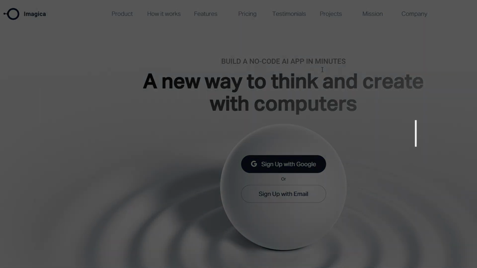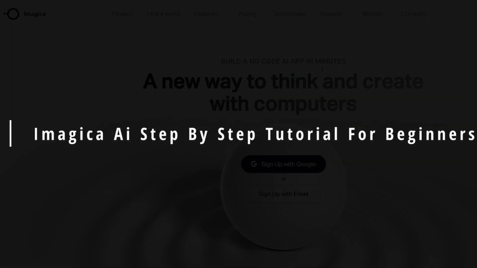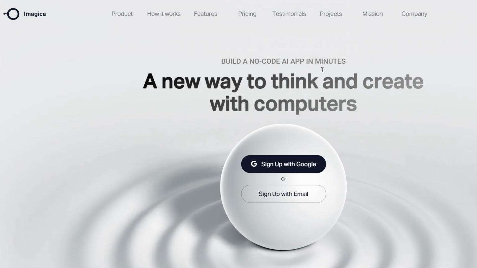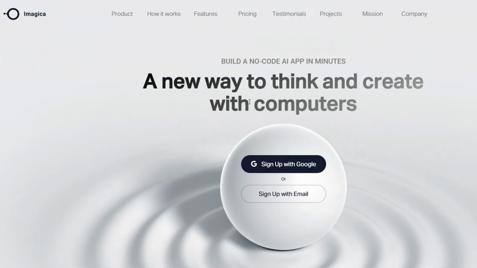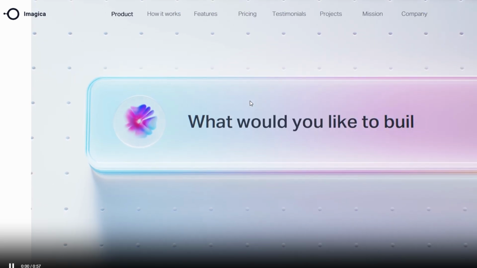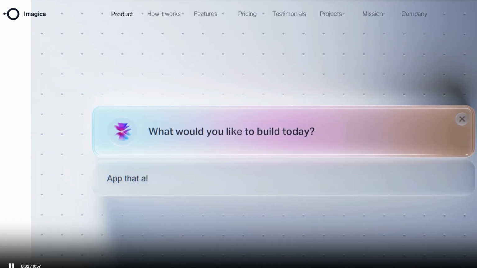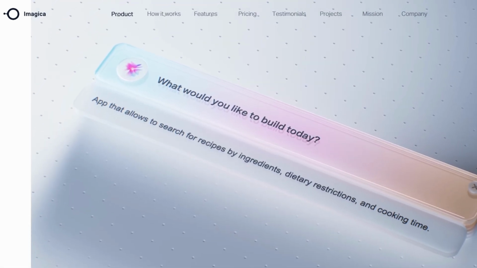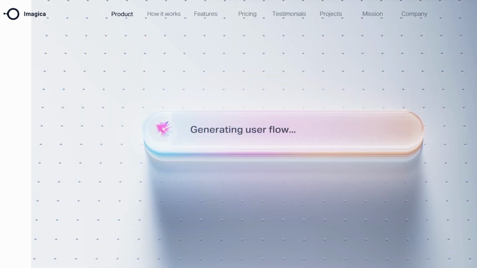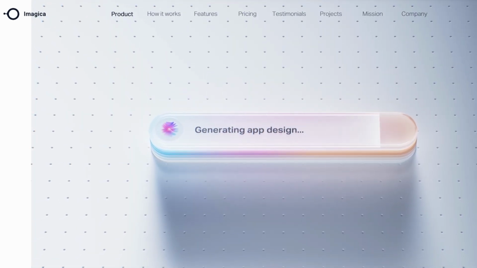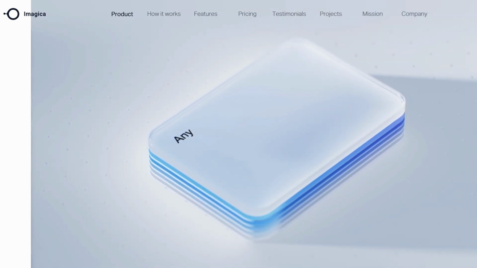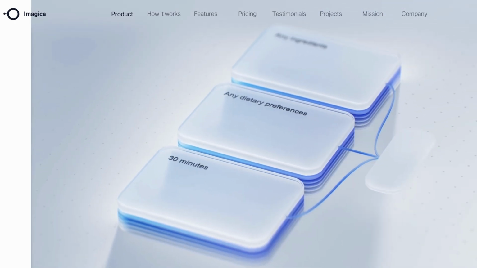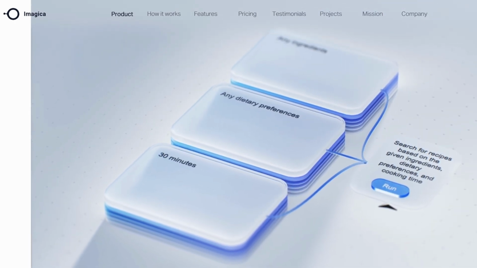In this guide, I'm going to show you how to create your very own AI application without coding. That's right, zero coding knowledge needed. It's all thanks to an amazing tool called Imagica AI, which makes the process incredibly easy and accessible for anyone, no matter your background. Imagine creating an AI app in a matter of hours or even minutes without wrestling with lines of code. Sounds unreal, doesn't it?